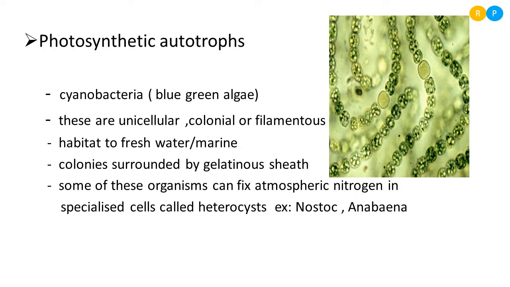So that is giving slippery nature to the organism. And in some members we can see the specialized cells. So those cells are meant for fixing atmospheric nitrogen. So the best examples of organisms are Nostoc and Anabaena. So these two are the members of photosynthetic autotrophs.